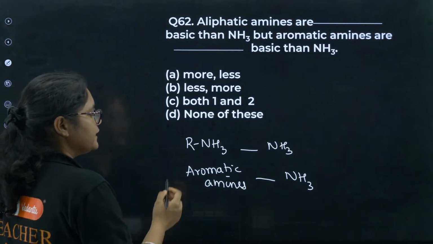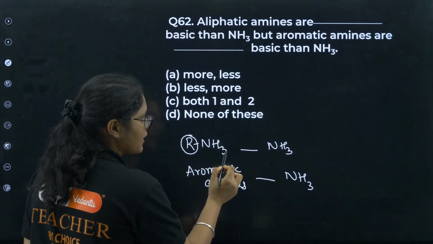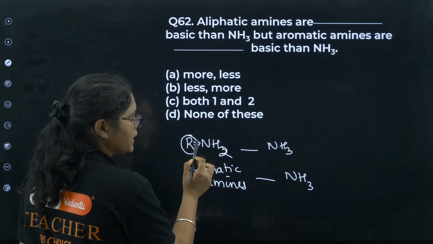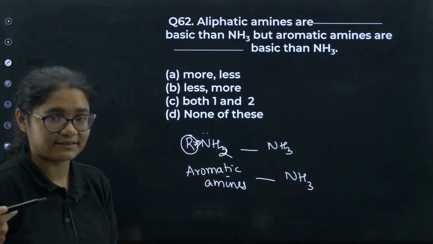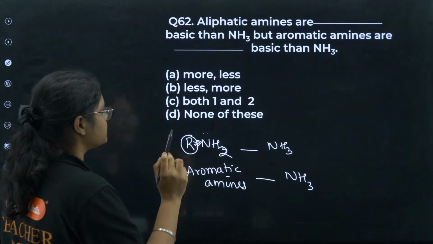So now see, in case of R group, if you have R amine, what will happen? This one will donate electrons, so there is an increase in electron density, and basicity will increase. So that is why this is more.